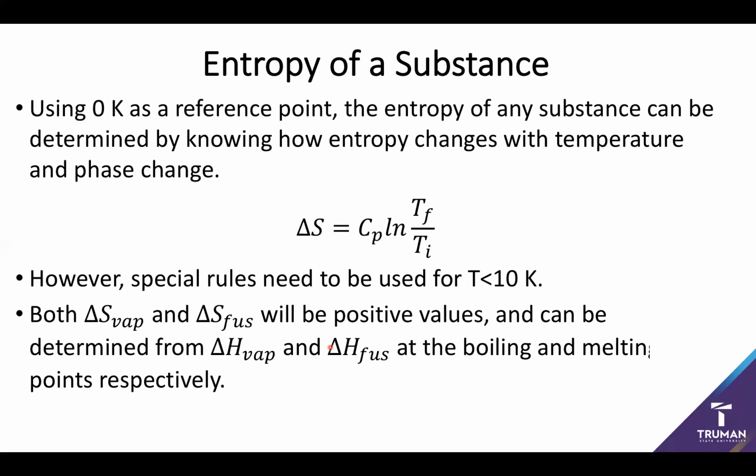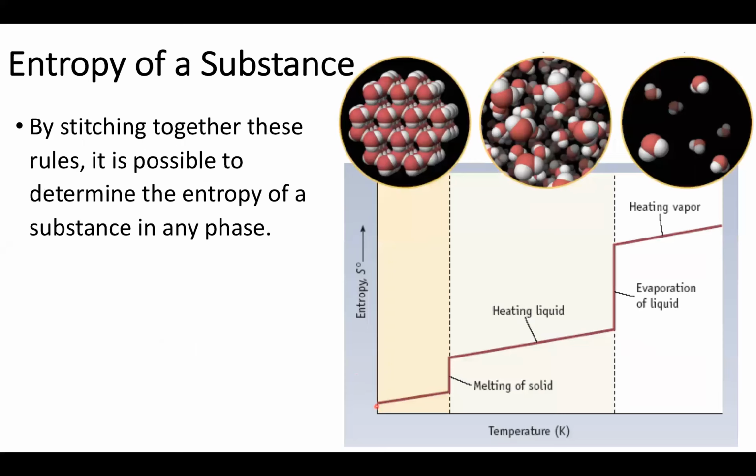So if I know what my initial entropy is, and I know how the entropy increases with temperature, I can go from that initial entropy to the entropy of the solid at its melting point. Then I can use the entropy of fusion to figure out the entropy of the liquid at the melting point. Then I make use of my heat capacity to figure out the entropy of the liquid at the boiling point, use the entropy of vaporization to figure out the entropy of the vapor at the boiling point, and then again use heat capacity to figure out the entropy of the vapor at any given temperature.